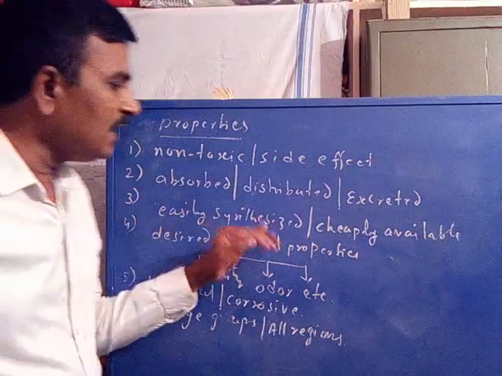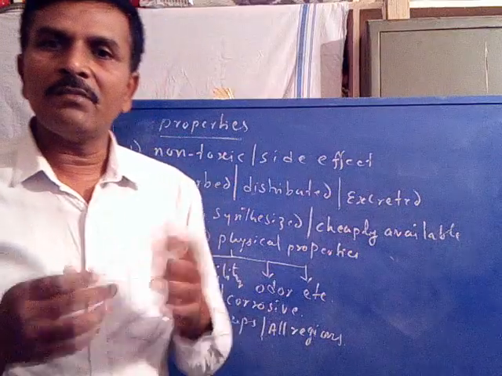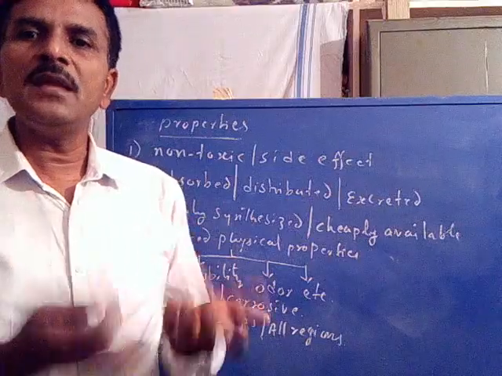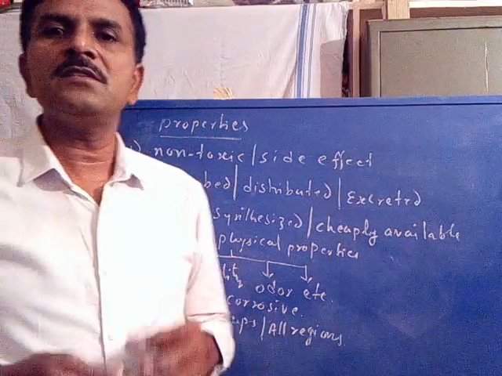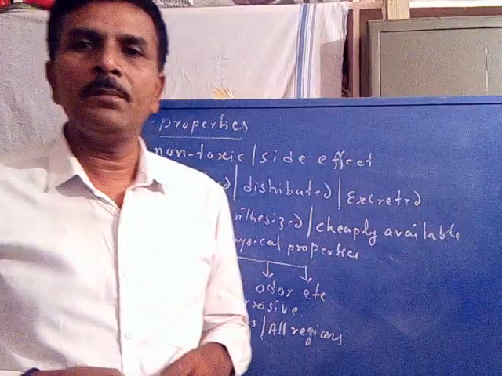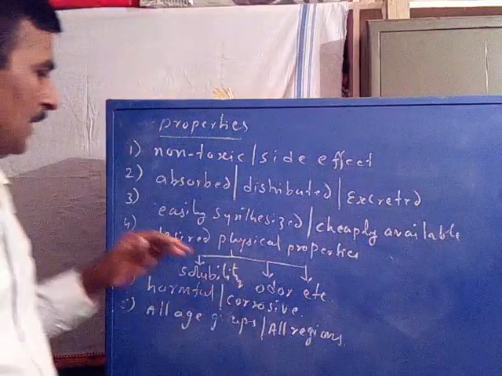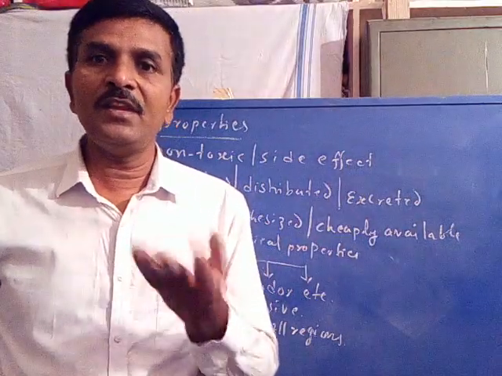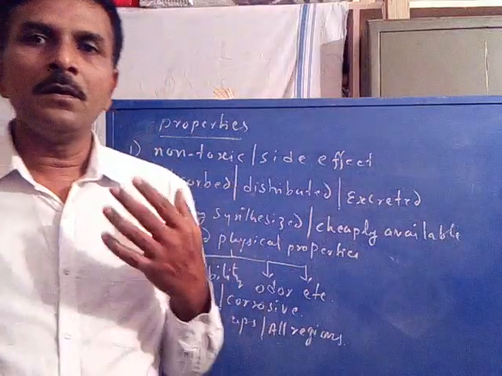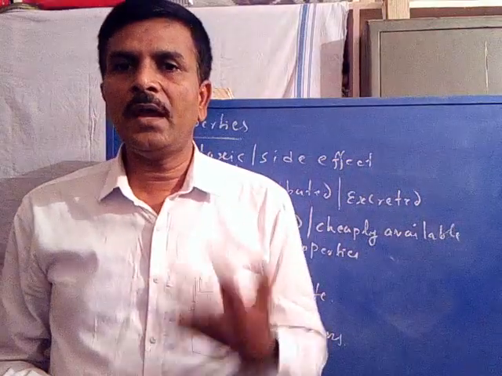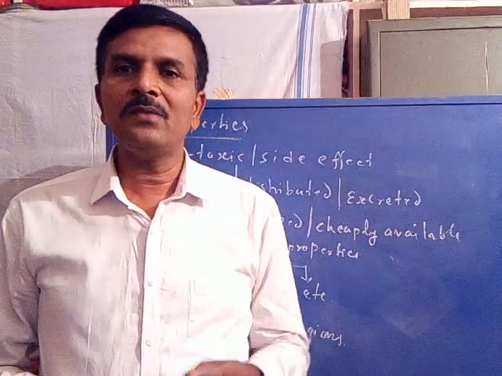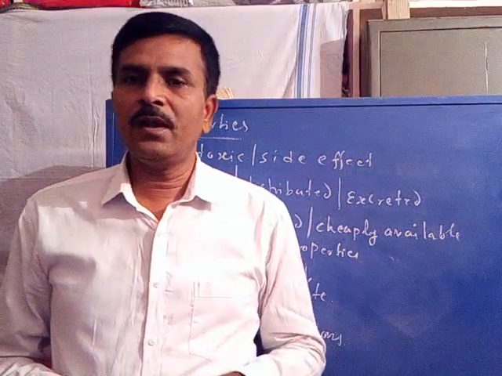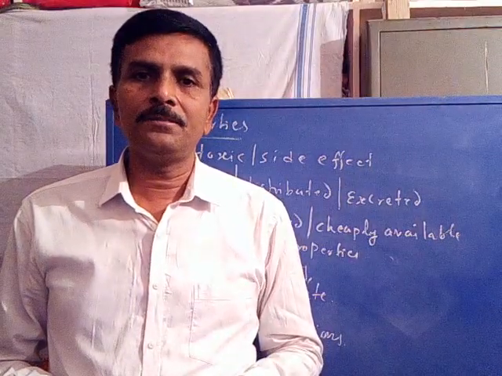Now it should be easily synthesized. Whatever medicine is considered as a drug must be easily synthesized, and must be cheaply available to all kinds of people in society. And then it should have desired physical properties, like solubility, odor, a pleasant smell, a pleasant color, etc.